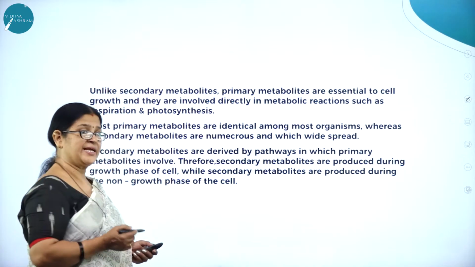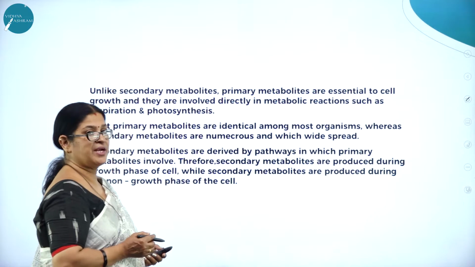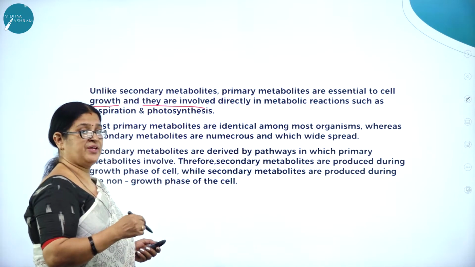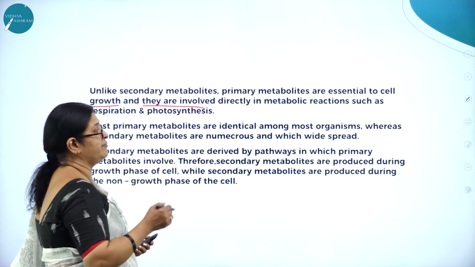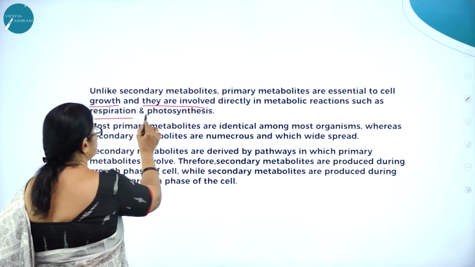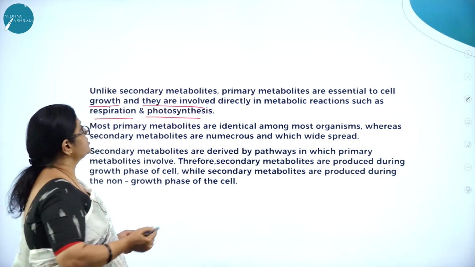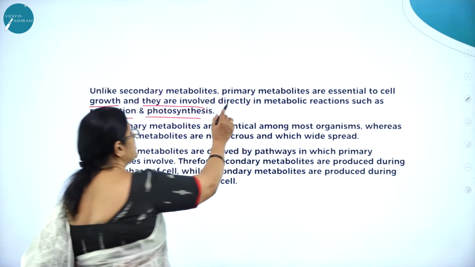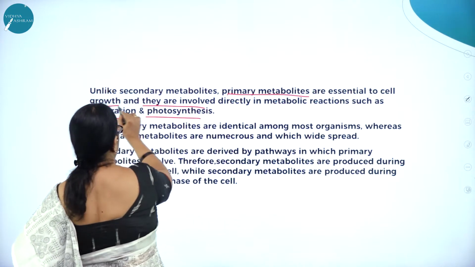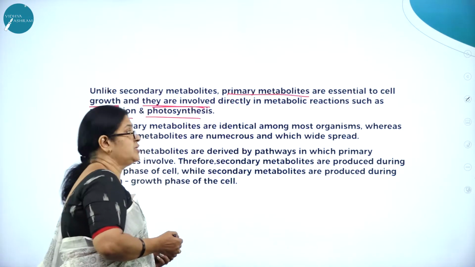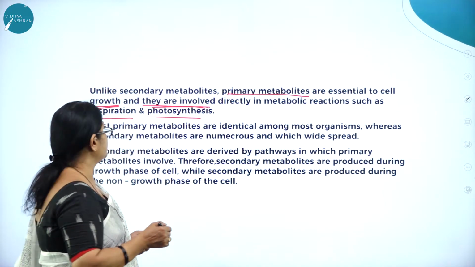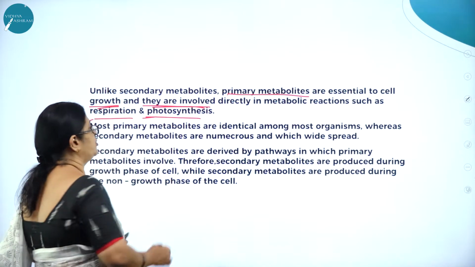Unlike secondary metabolites, primary metabolites are essential to cell growth, and as we know, they are directly involved in metabolic reactions such as respiration and photosynthesis. So unlike secondary metabolites, the primary metabolites are very much essential for all the cell processes like cell growth, and they are involved directly in the metabolic reactions such as respiration and photosynthesis.